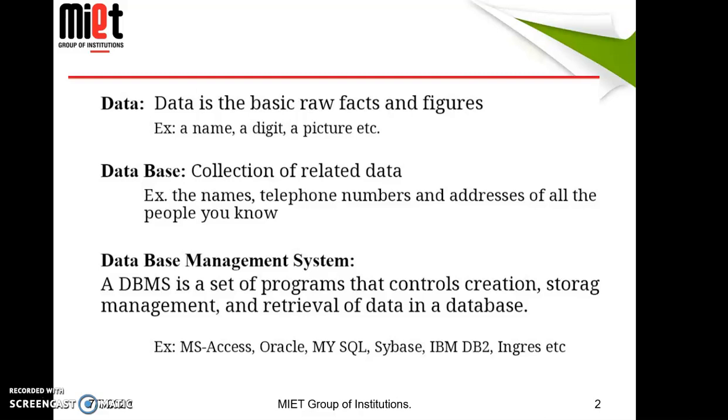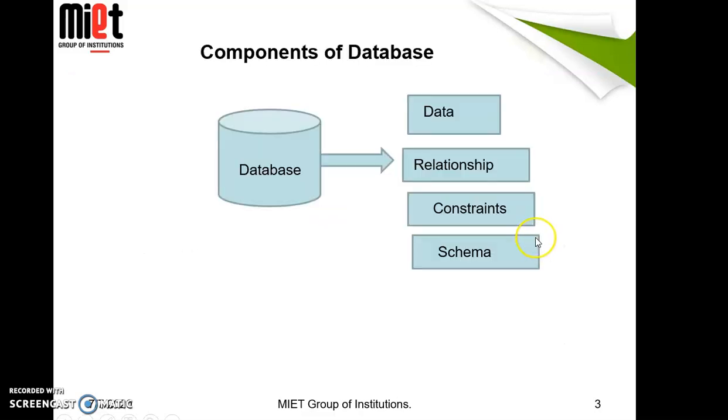So what is a database management system? Basically it's software. It is an interface between a user like us and the database that is stored in the hard disk. We create the database in the hard disk, so it is an interface. Examples of database management systems are Oracle, which is a tool of Oracle company. MySQL is also a tool of Oracle company. DB2 is a tool of IBM. SQL Server is also there, that is a tool of Microsoft. So these are examples of database management systems.